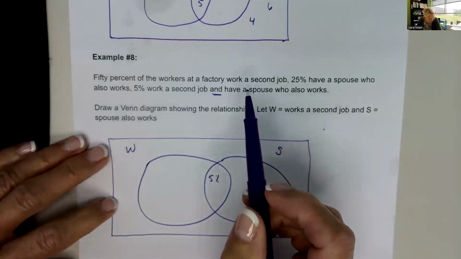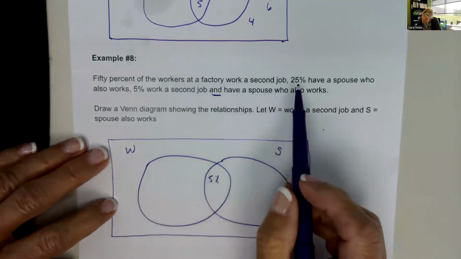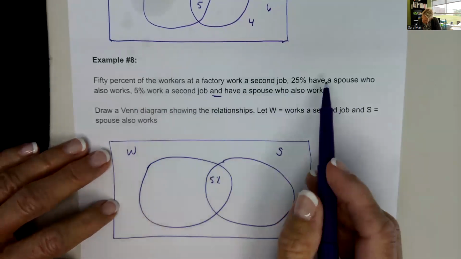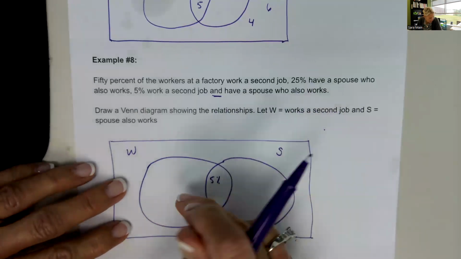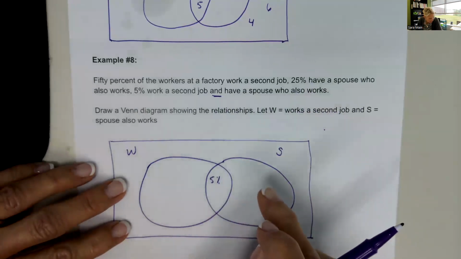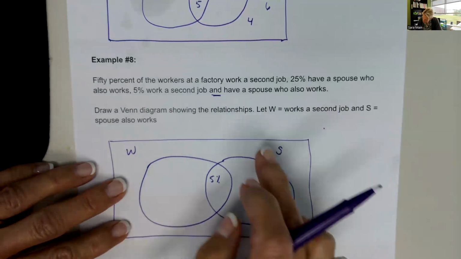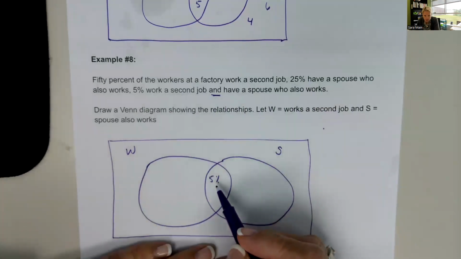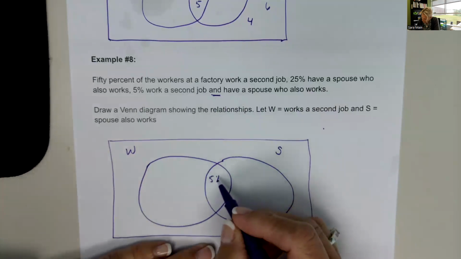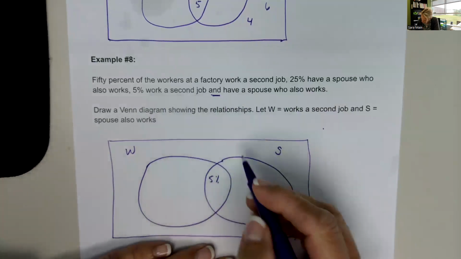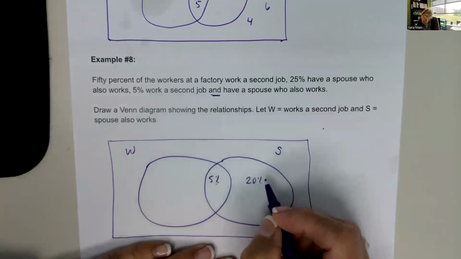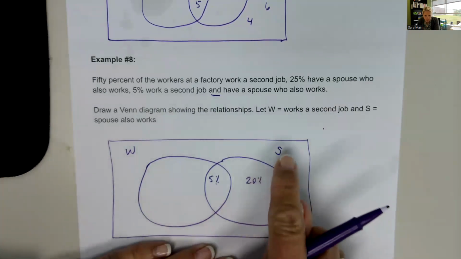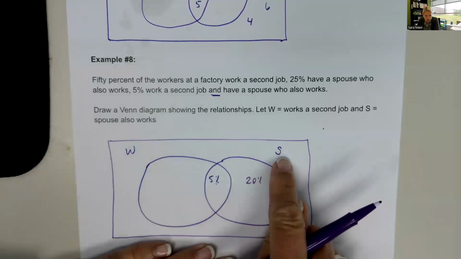And so it says 25% have a spouse who also works. Well, if 5% of them are in the overlap, then we know that 25 minus 5 is 20. So that would be my total of 25% that also have a spouse that works.